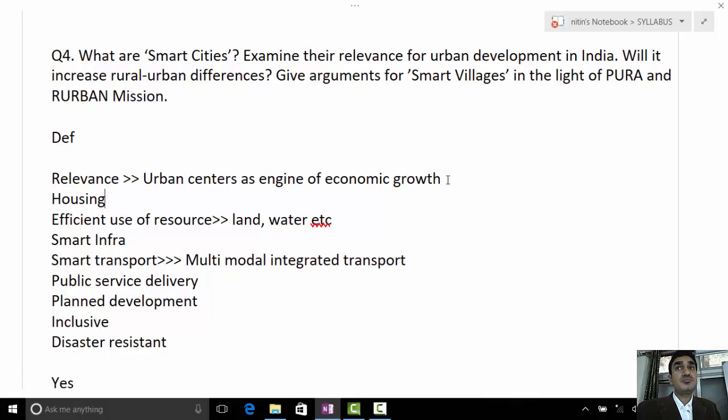So it goes for planned development, moreover inclusive development, because smart city goes for inclusive development. So all these things you can write accordingly. We mentioned efficient use of resources like land. Ultimately, it helps in urban development. As our urban population will be increasing in the coming years, we have seen how unplanned development leads to chaos in the city. So it is highly imperative that we bring planned development according to the demand of the coming years, to serve the demand of high population, migration, and population density in the cities.